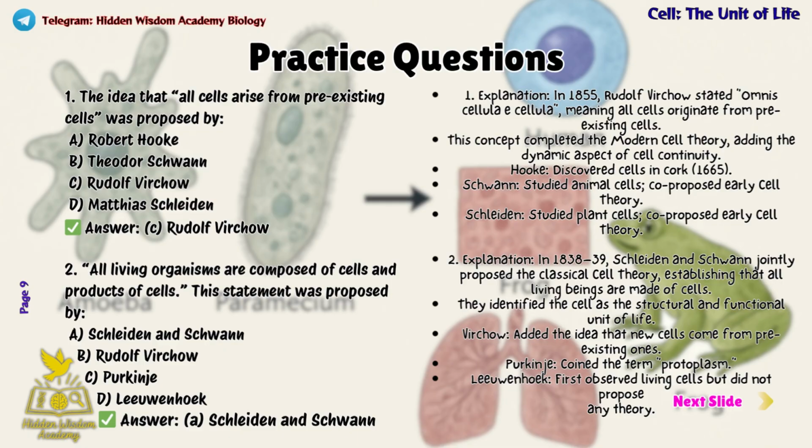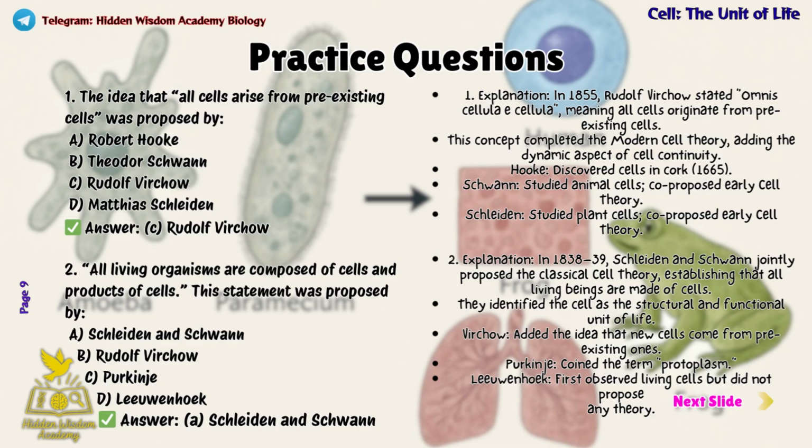Explanation. In 1855, Rudolph Virchow said, Omnis cellula e cellula, which means all cells come from pre-existing cells. This completed the modern cell theory, showing that cells are continuously made from other cells. Earlier discoveries include Robert Hooke, who first saw cells in cork in 1665. Matthias Schleiden studied plant cells and helped propose the early cell theory. Theodor Schwann studied animal cells and also helped form the early cell theory.